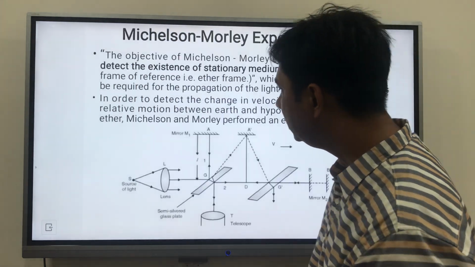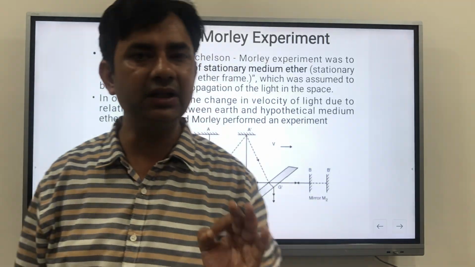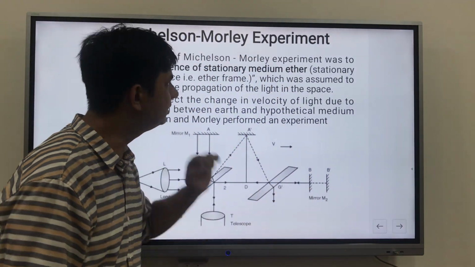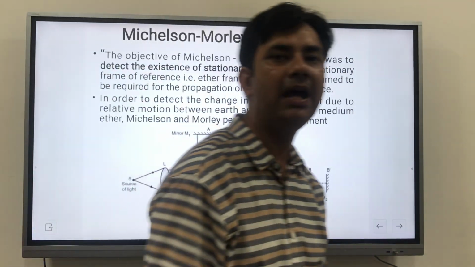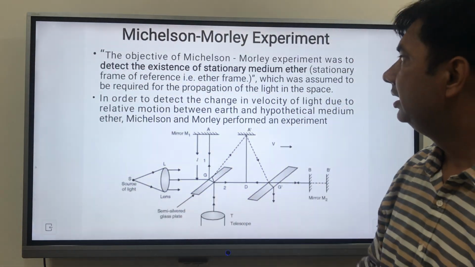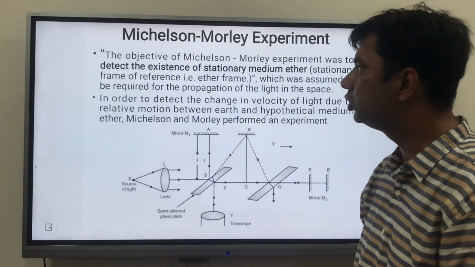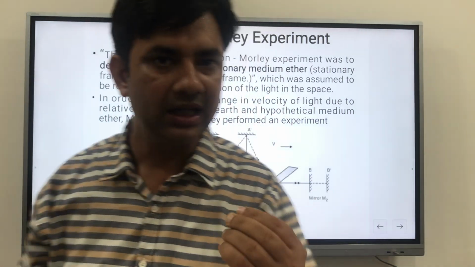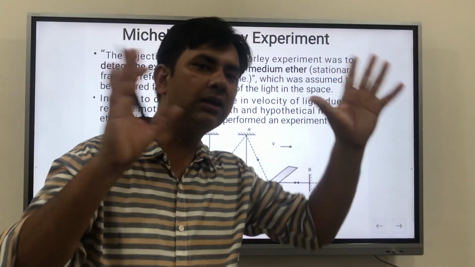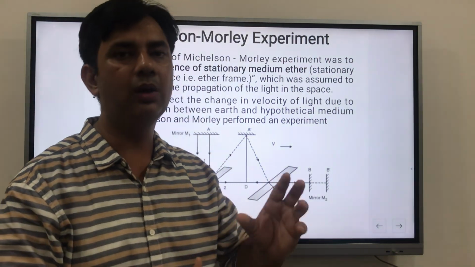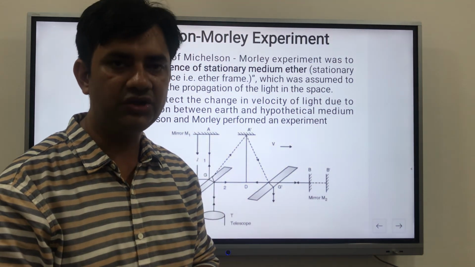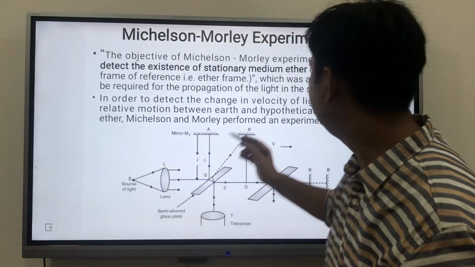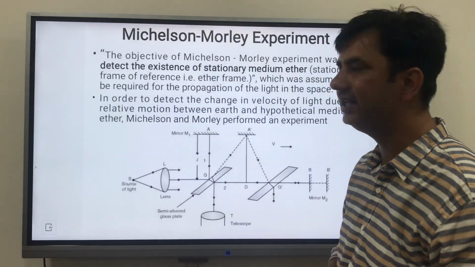So after Galilean transformation, what next? That is the Michelson-Morley experiment. The objective of the Michelson-Morley experiment was to detect the existence of a stationary medium, ether. They proposed that everything in the world is moving around a constant stationary medium, and they called it ether, a stationary frame of reference, that is the ether frame.